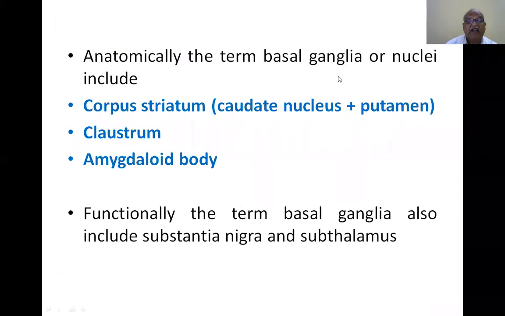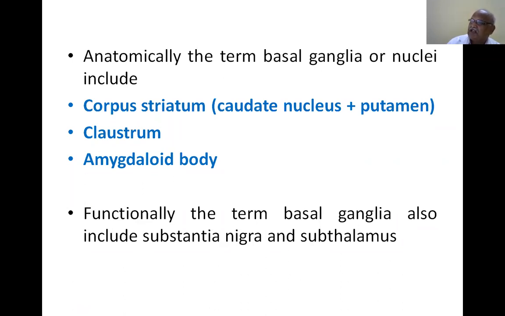Anatomically, the term basal ganglia or nuclei include corpus striatum, caudate nucleus and putamen, claustrum, amygdaloid body. Functionally, the term basal ganglia also include substantia nigra and subthalamus. Substantia nigra is present in the midbrain, and subthalamus is below the thalamus. Already I told you, the part immediately below the thalamus is called subthalamus.